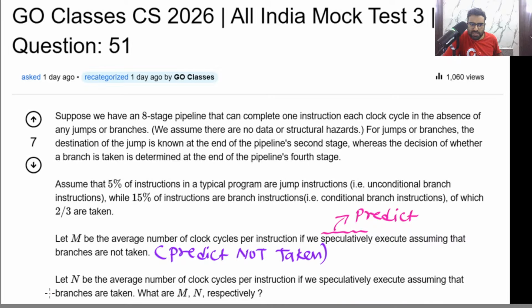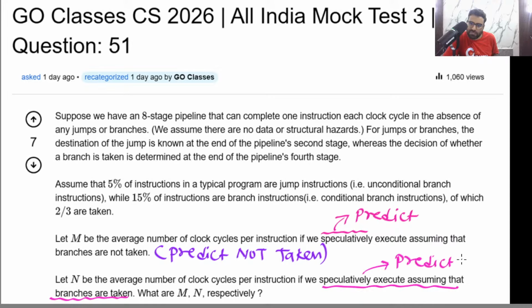Let n be the average number of clock cycles per instruction if we speculatively execute assuming that branches are taken. So this means the predict taken strategy.